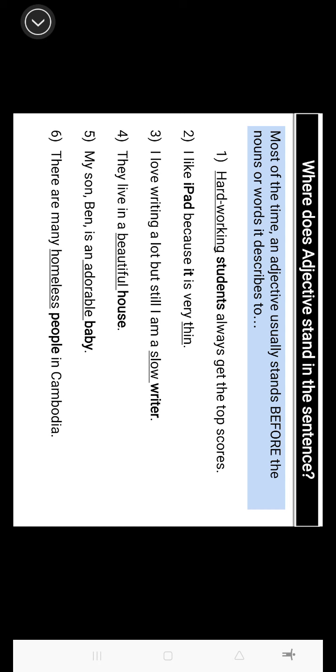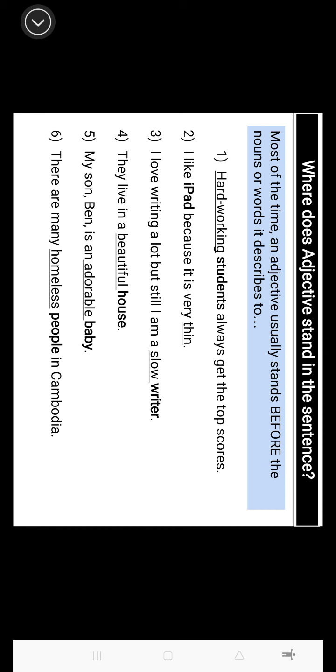Number five, my son Ben is an adorable baby. Ben is a baby, right? But what kind of baby he is? He is an adorable. So yeah, it's an adjective. It describes the baby.